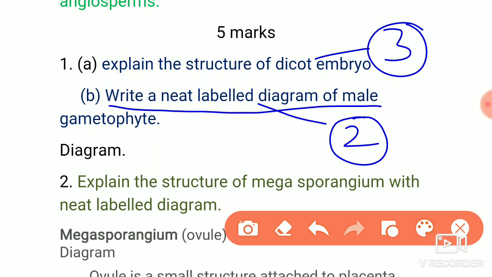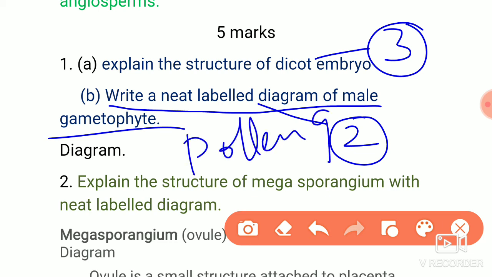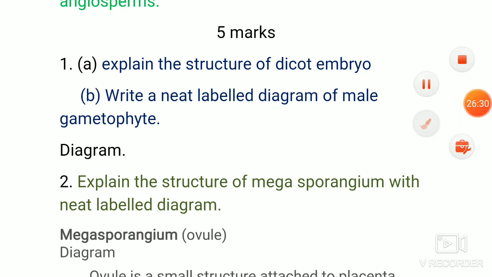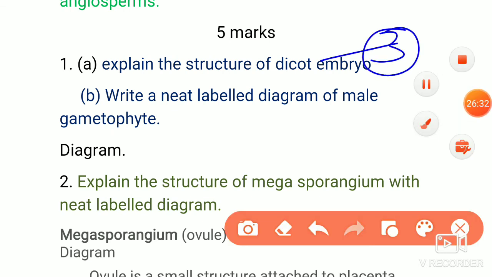Write a neat label diagram of male gametophyte. So male gametophyte means pollen grain. Pollen grain diagram should be drawn. Only the pollen grain diagram should be drawn. That will carry the 2 marks. So here it is a split question. This is 3 marks and this is 2 marks.